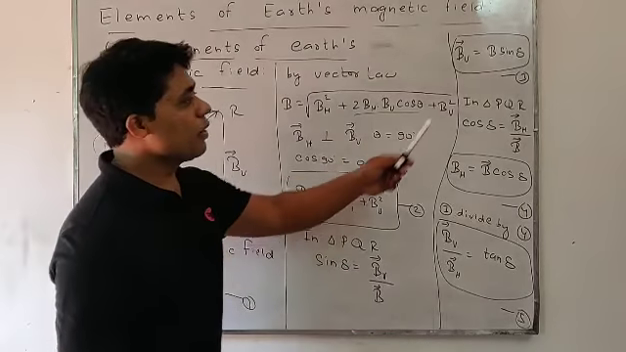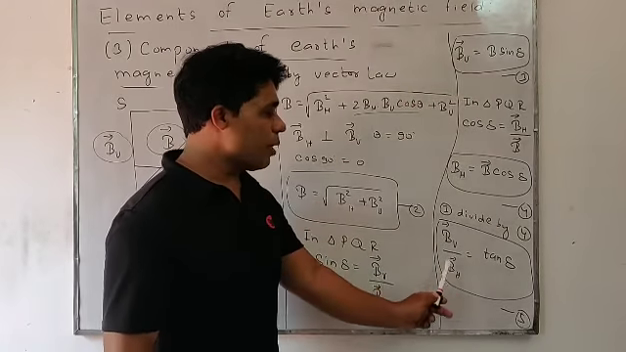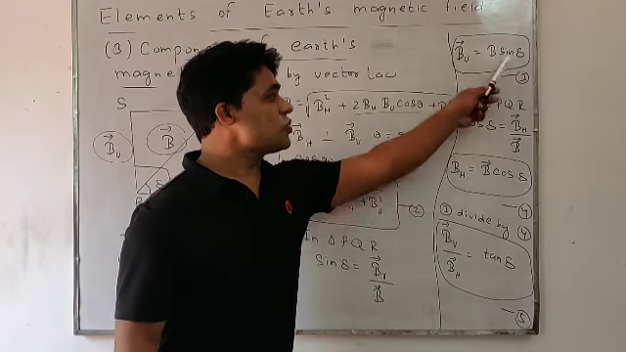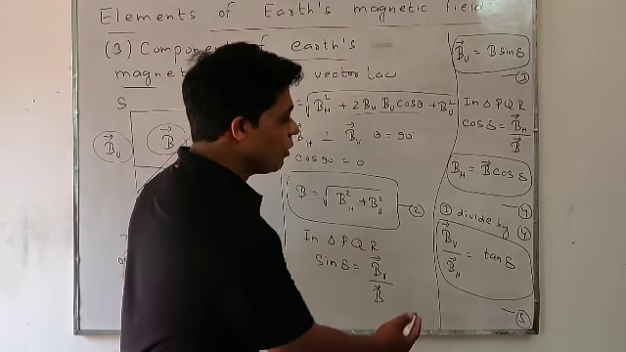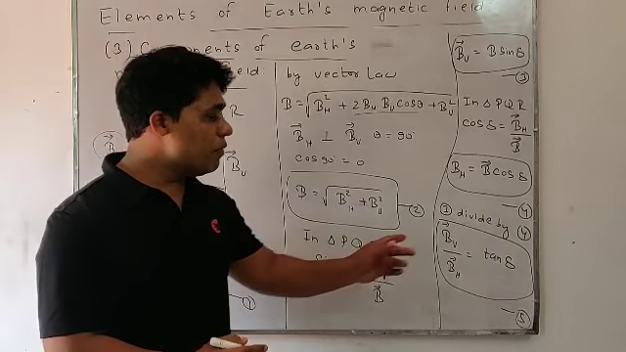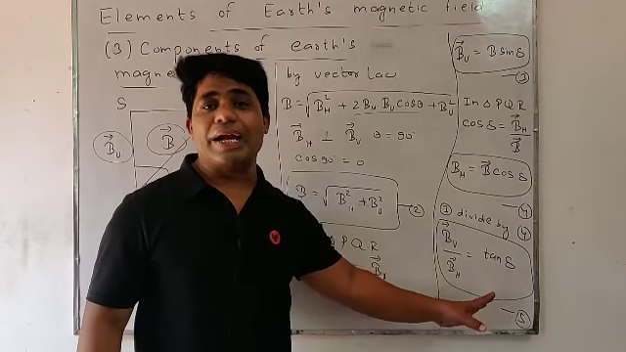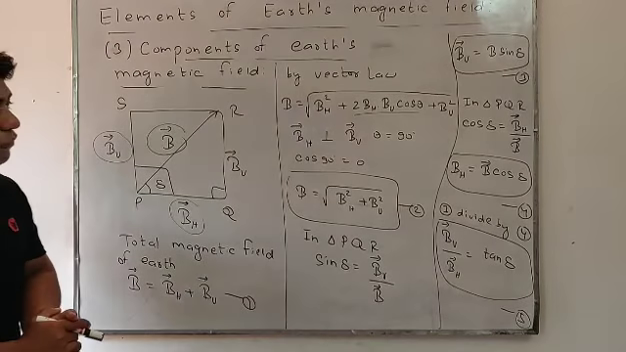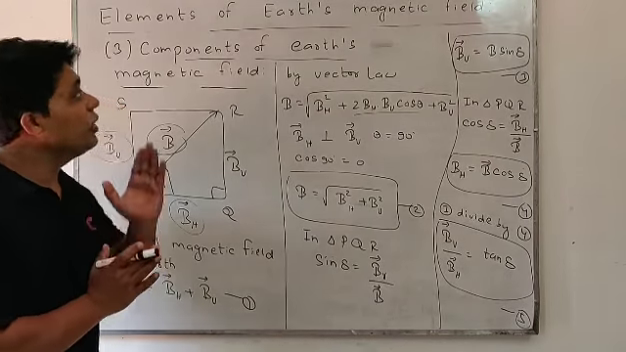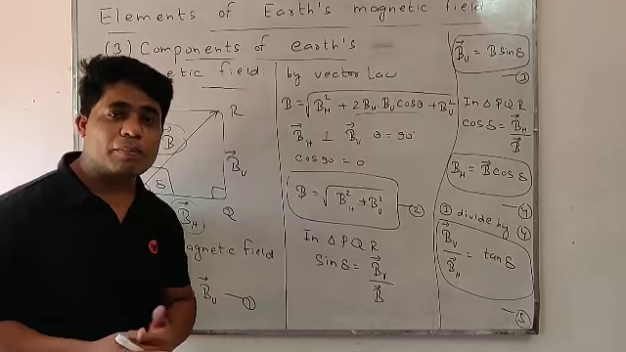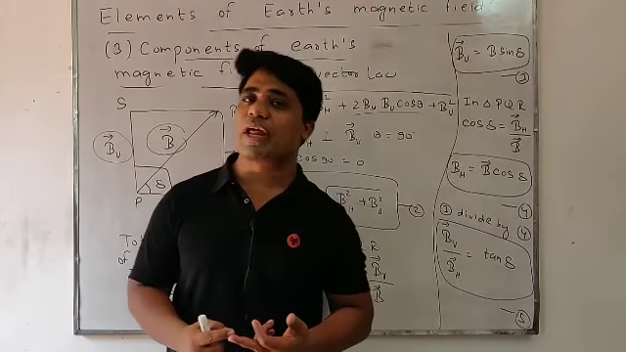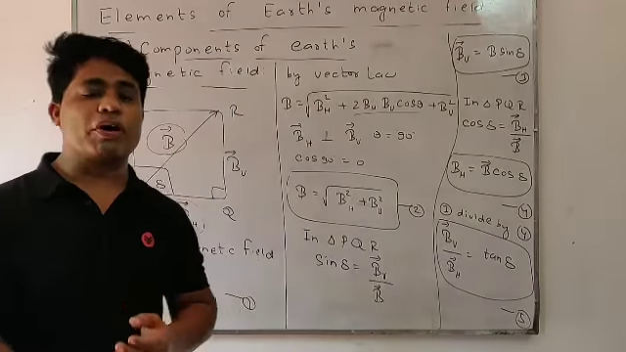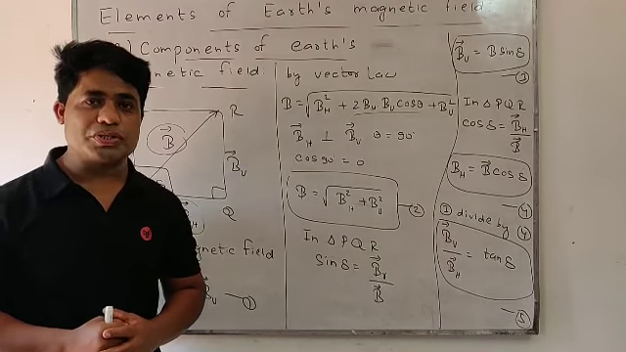When we divide the third equation by the fourth, BV divided by BH, B and B cancel out, sine by cos becomes tan. And when we cross multiply, we get BV equals BH tan delta. That is the relation between the horizontal and vertical components of earth's magnetic field. So these are the three elements of earth's magnetic field: angle of declination, angle of inclination, and the horizontal component of earth's magnetic field. Okay, students, thank you.